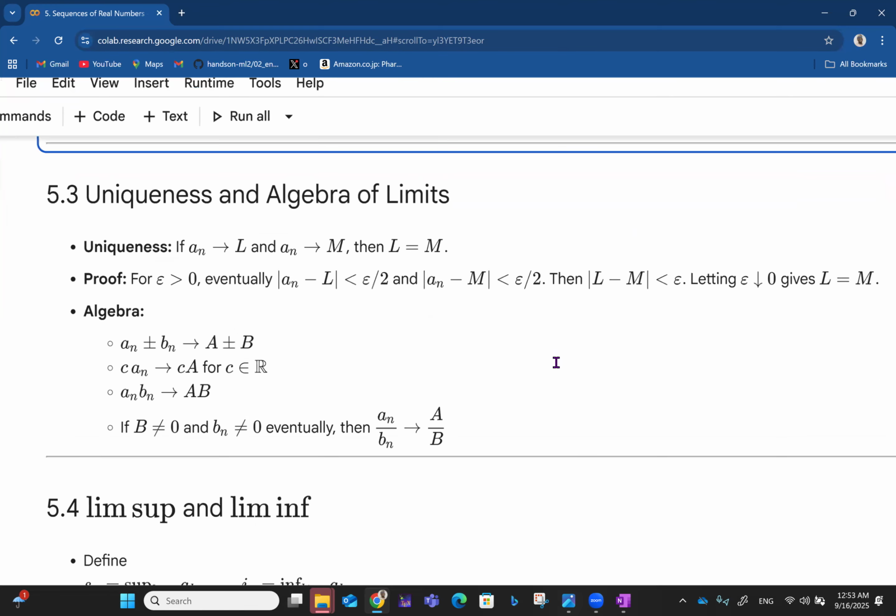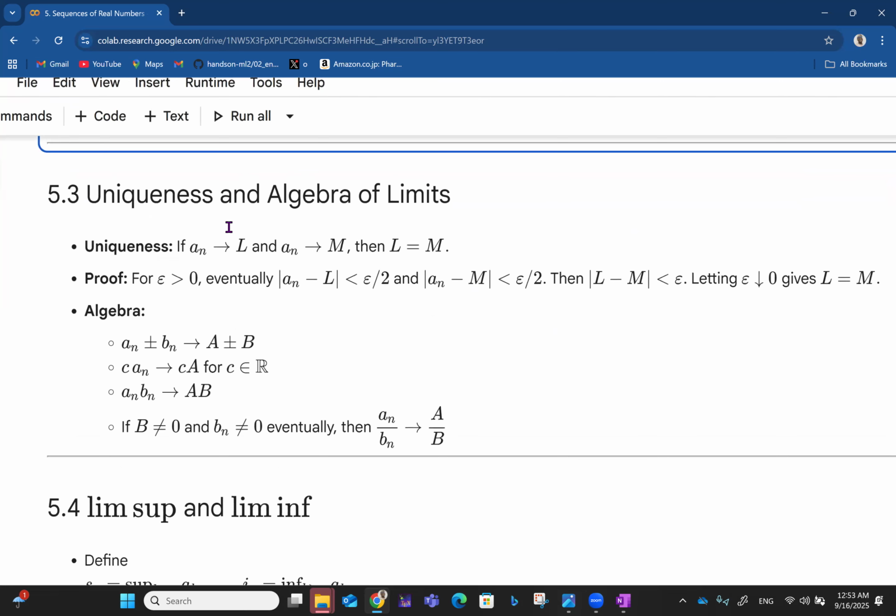Okay, now let's talk about uniqueness and algebra of limits. Talking about uniqueness, if a_n converges to L and a_n converges to M at the same time, then we can simply say L and M are the same, right?